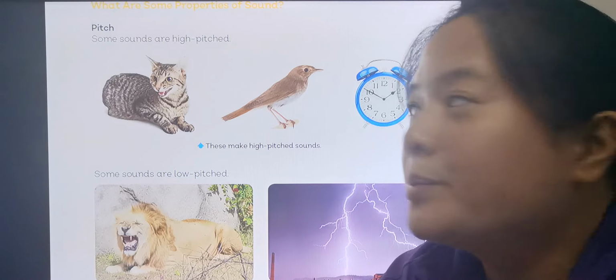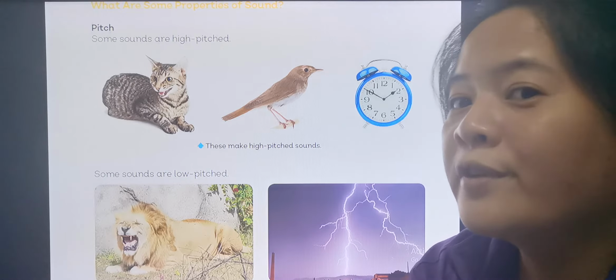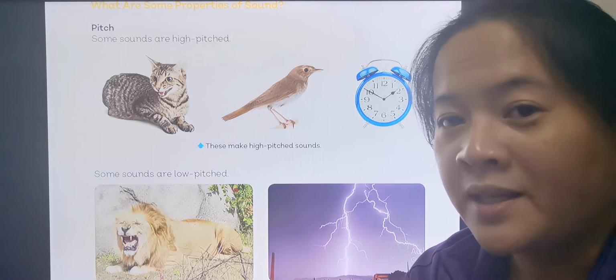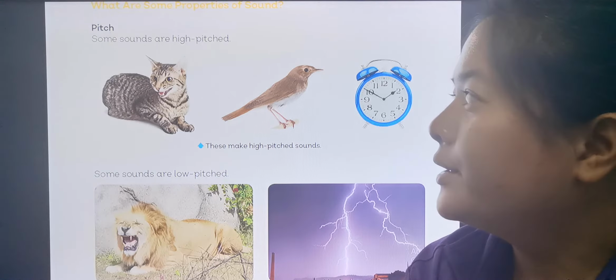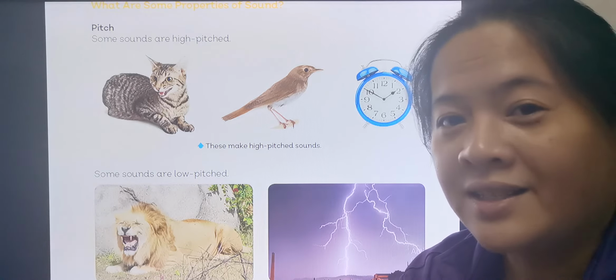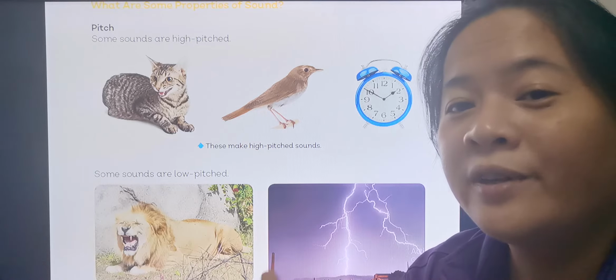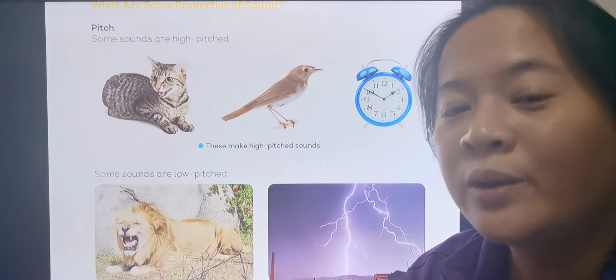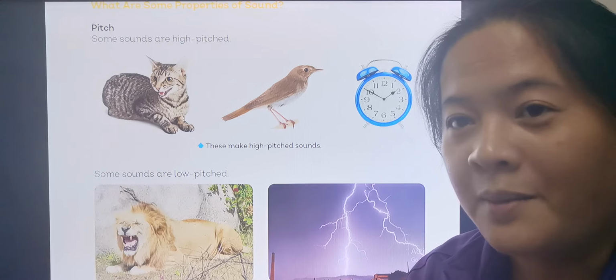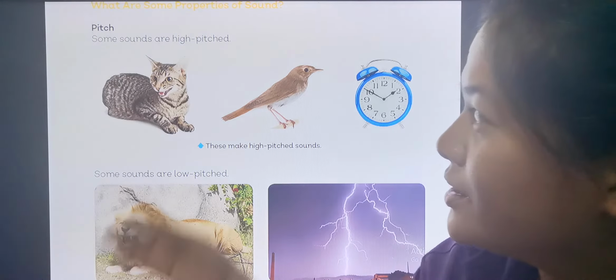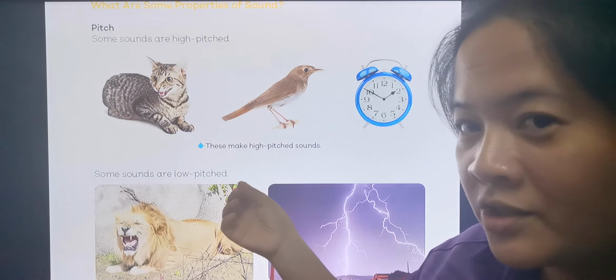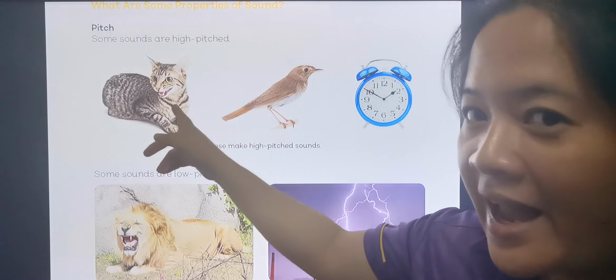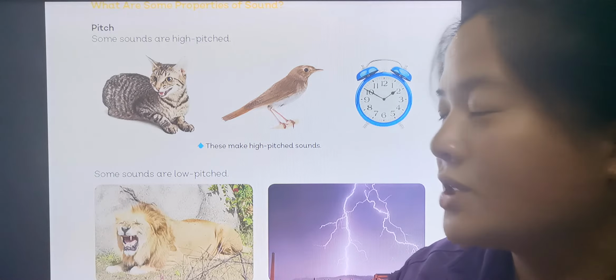So what are the properties of sound? First, we're going to study pitch. If I'm not mistaken, in Thai it's radapsiang. It's the level of how high or how low a sound is. Some sounds are high pitch. A cat produces a high pitch sound.